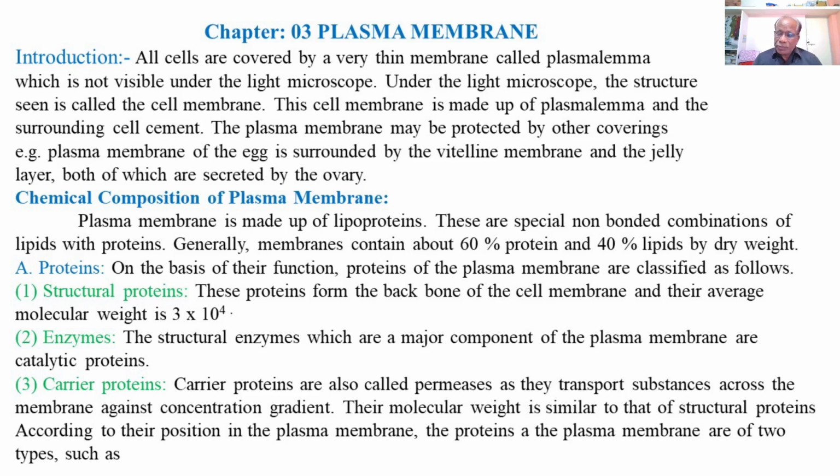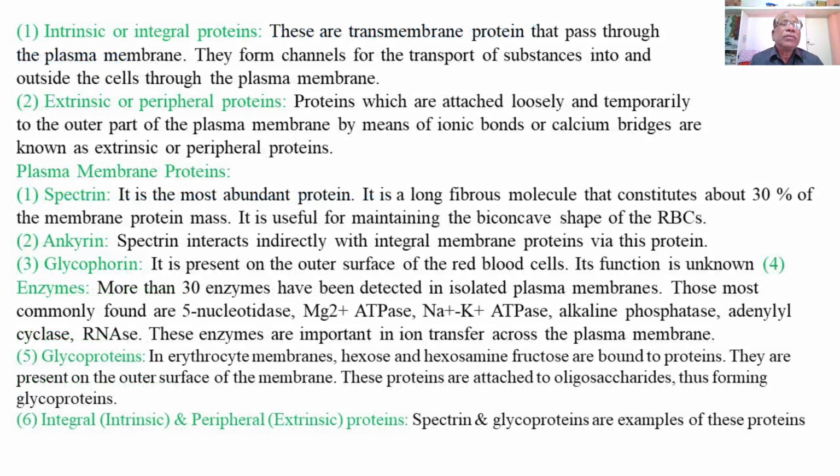are of two types. On the basis of their position, the proteins of the plasma membrane are divided into two types, such as intrinsic or integral proteins.